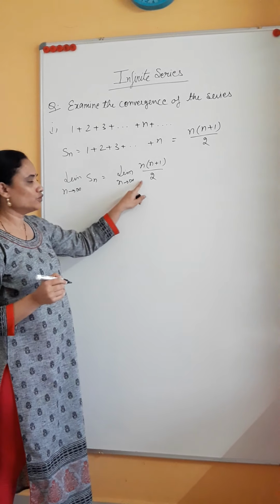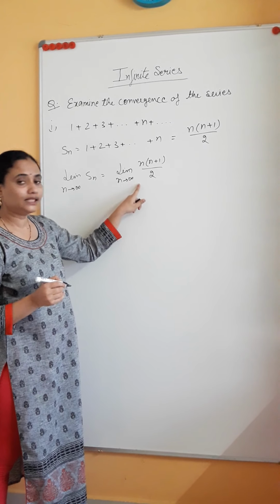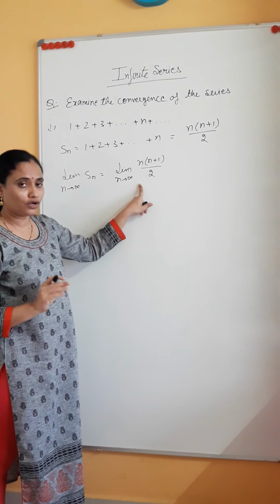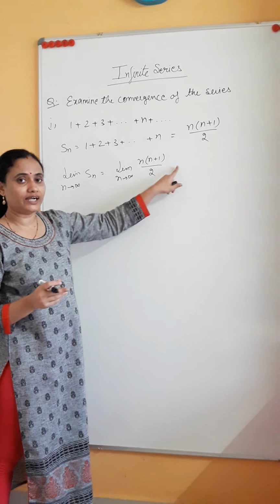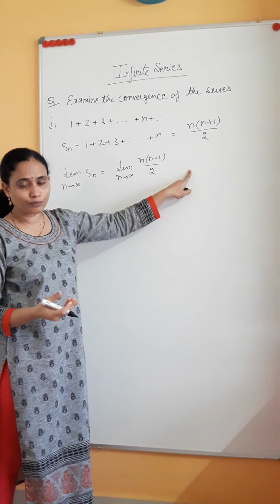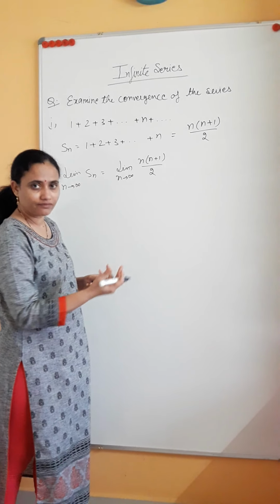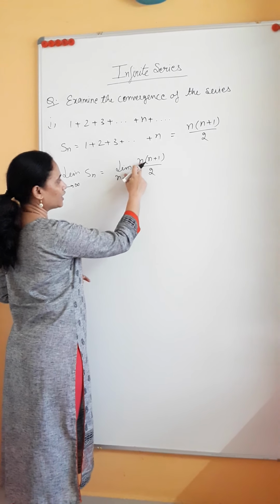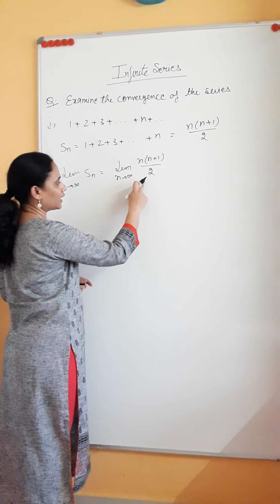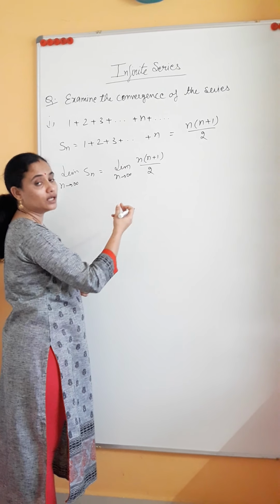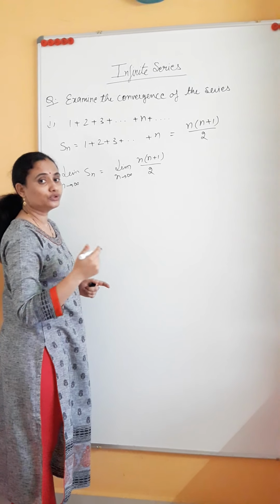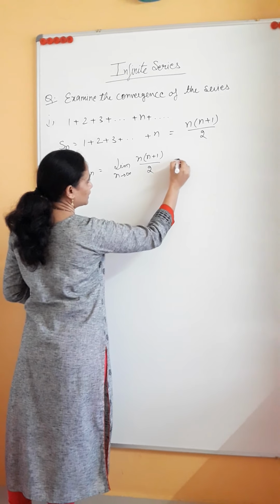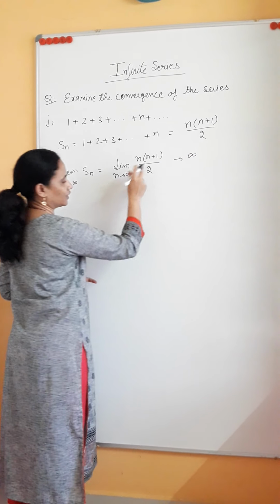So now we have to see, whenever we apply the limit, we try to find out a finite value. We always look for a way so that we can find a finite value. If it is not possible, then we have to write whatever we are getting. So is it possible to make it finite? If we can remove this n, or if we can take it in the denominator somehow, then it can be reduced to a finite value. But we can see that it is not possible. That means it is tending to infinity.